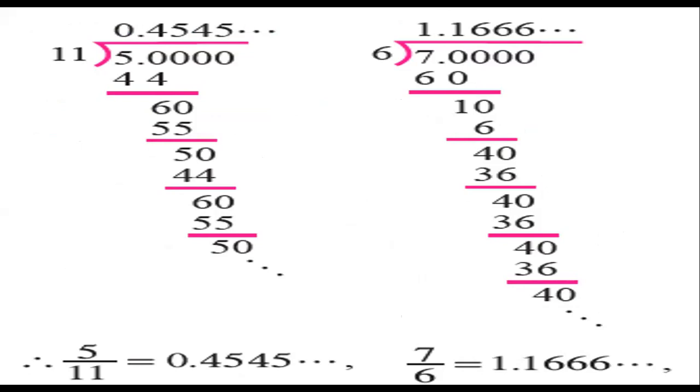So here 2 numbers are repeating. 2 numbers also we can repeat, and 2 numbers will have a bar. So here we can write 5 by 11 is equal to 0.45 bar together. Do this sum 5 by 11 also.